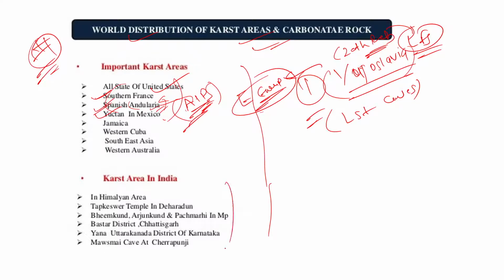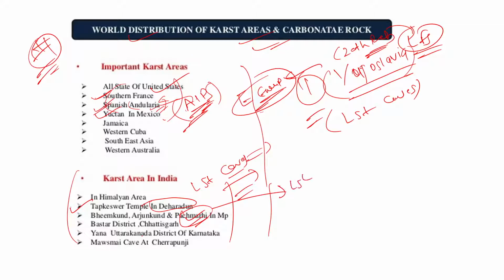If somebody asks you where you can find this karst topography in India, these are a few famous names. I have visited this Tapkeshwar temple in Dehradun. There you can get a lot of limestone caves, right? वहाँ पर कुछ कुछ स्टेलेगमाइट स्टेलेक्टाइट कुछ फीचर्स मिल जाते हैं. Then near my home, this Pachmarhi, here there are a lot of limestone caves, and even in Chhattisgarh, Bastar. These three are very famous, and presently in current affairs, this is also very famous.